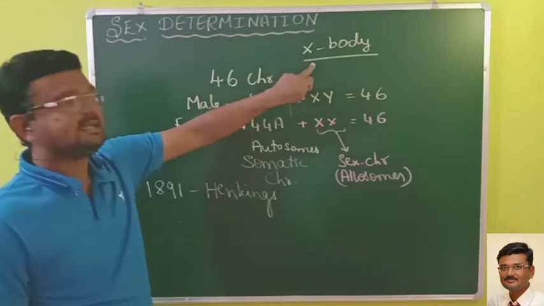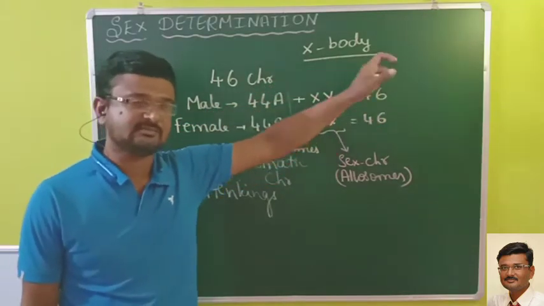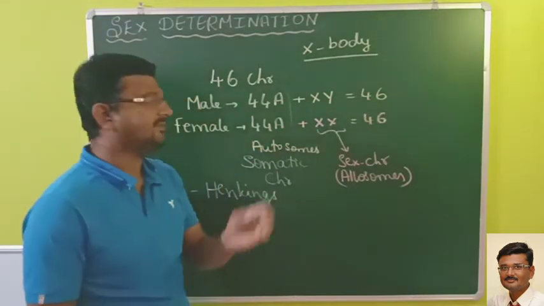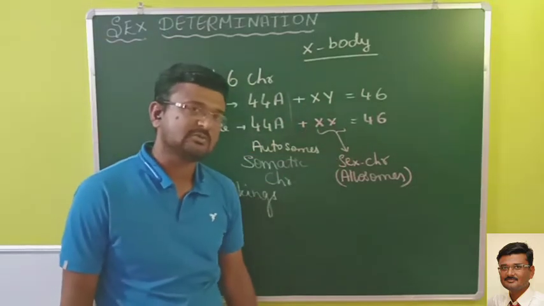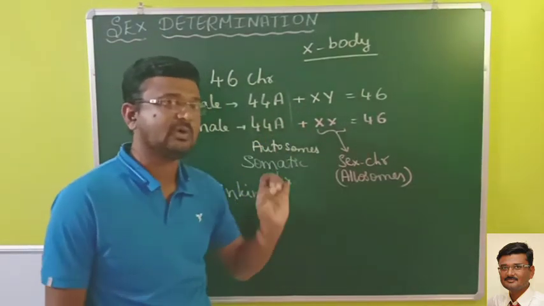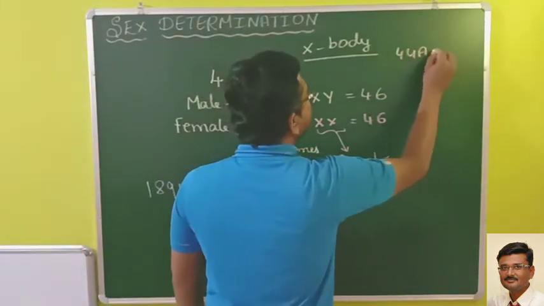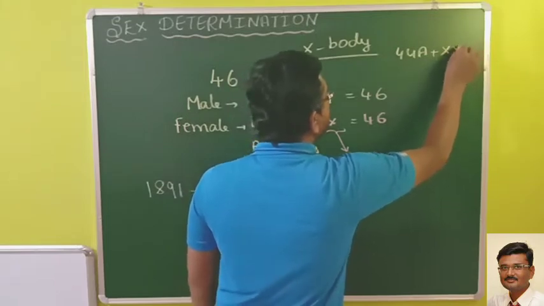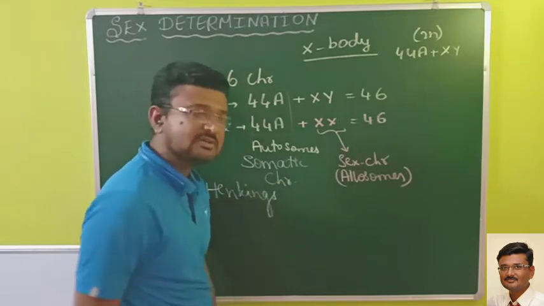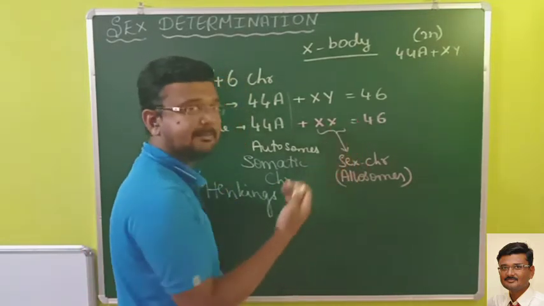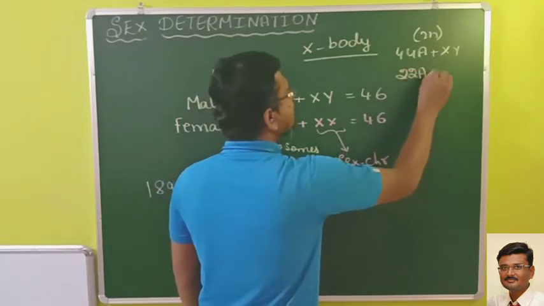This X body, or nuclear structure, was not present in some 50% of the chromosomes. Only 50% of the chromosomes carried this X body, and 50% did not carry it. How? If I write 44A plus XY, think of it as a diploid structure. If it undergoes meiosis to form gametes, what happens? We will get haploid, n, meaning reductional division. So we will get in gametes 22A